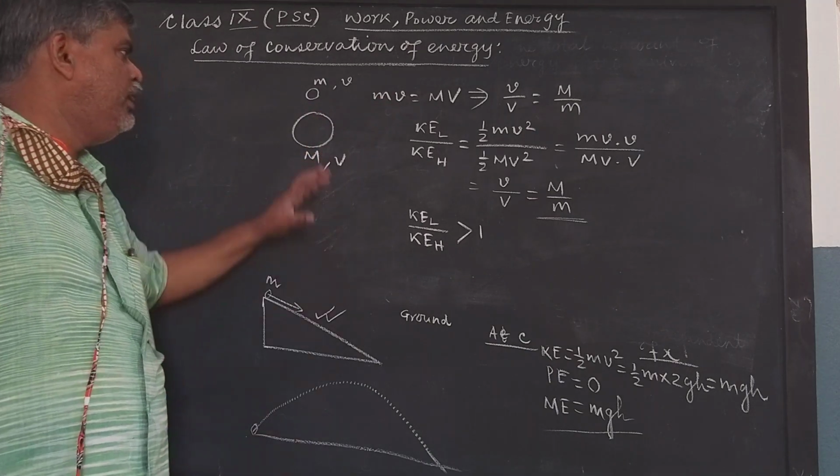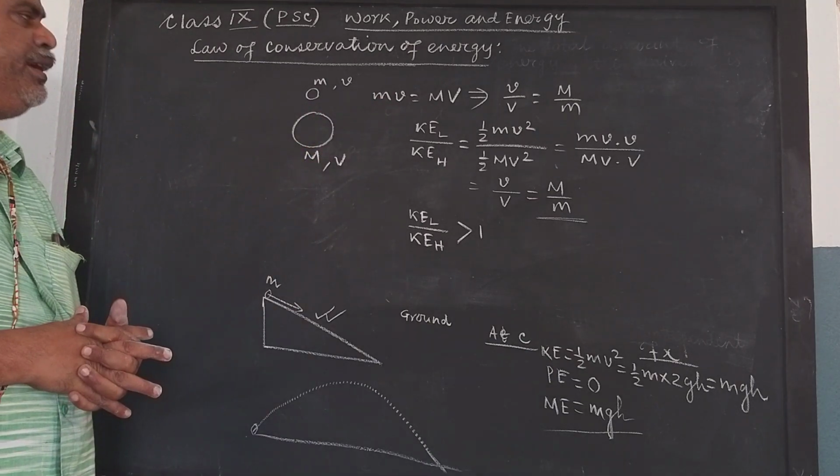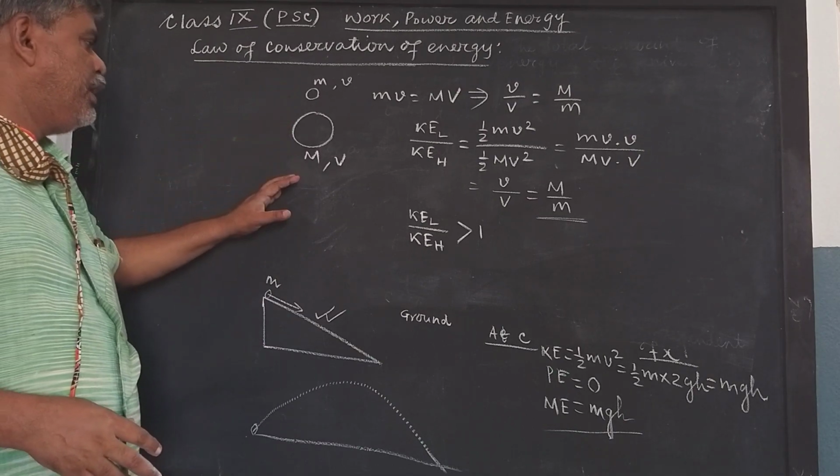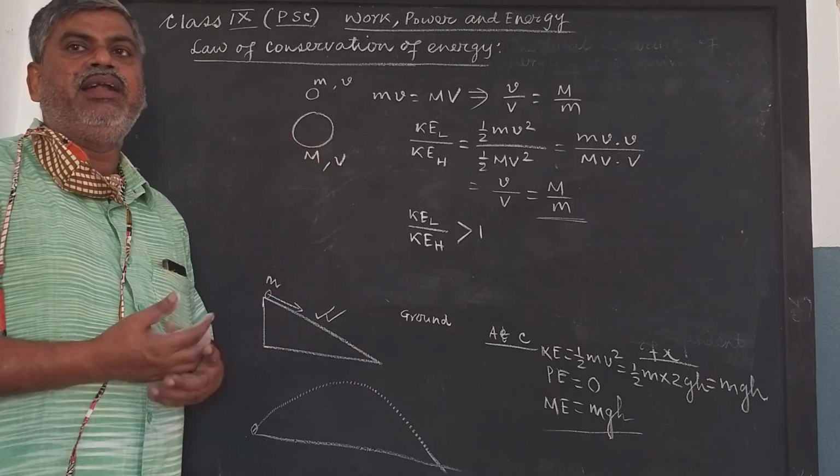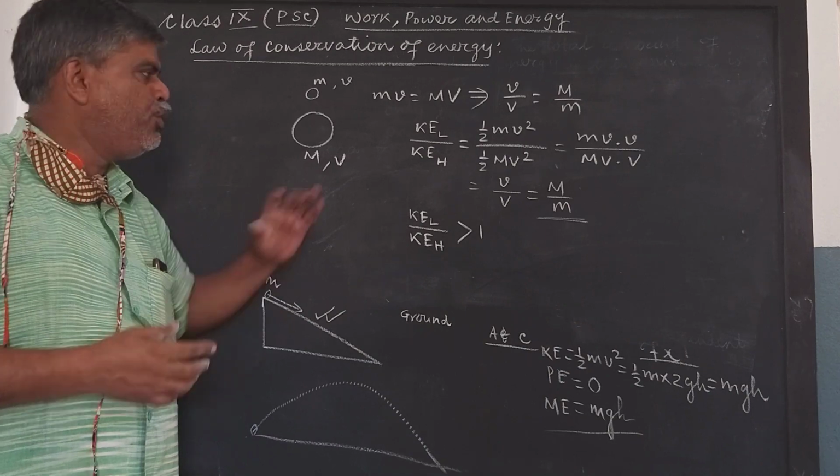Suppose two bodies are having equal kinetic energy, their masses are different. Which one is having greater linear momentum? Okay, try to do it.